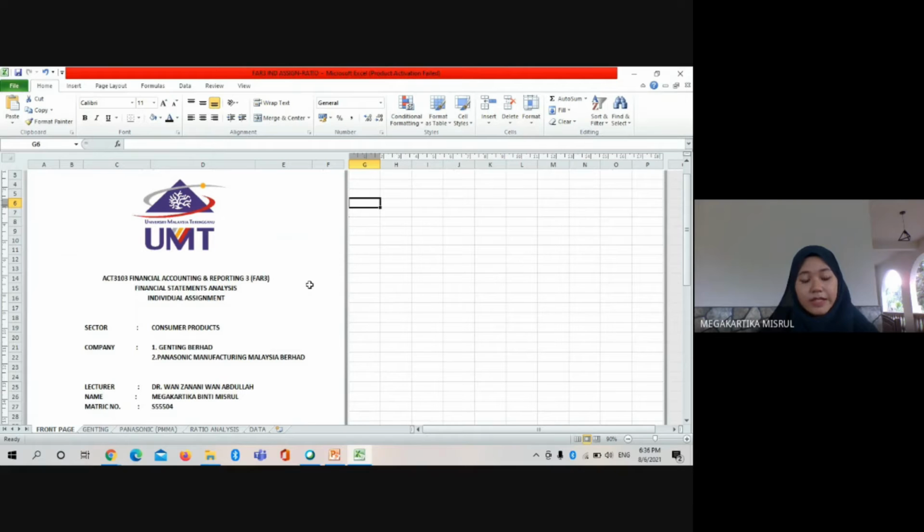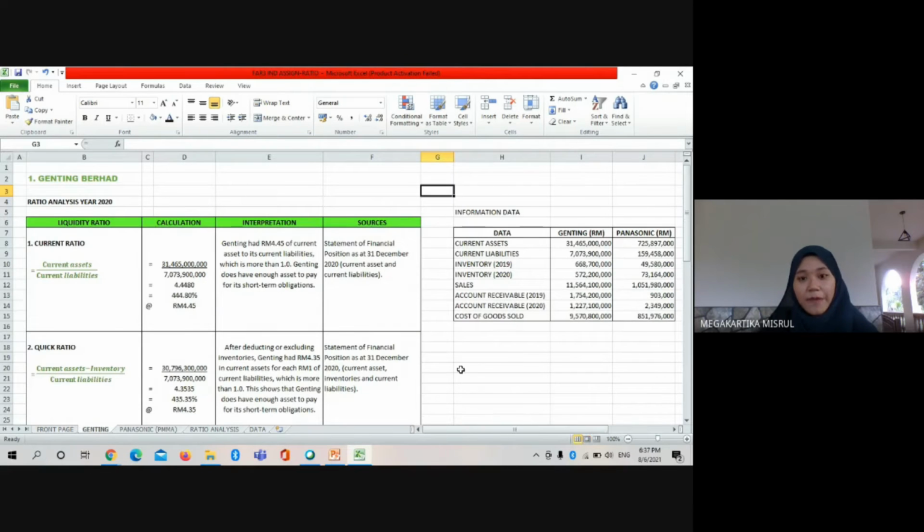Now I will show the steps and working calculation regarding the ratio analysis. All the data was obtained from the companies' annual reports for the year 2020. This is the data for Genting Berhad and this is the data for Panasonic. To get the current ratio of Genting Berhad, it is current assets divided by current liabilities. This is the working, and the current ratio is 4.4480.